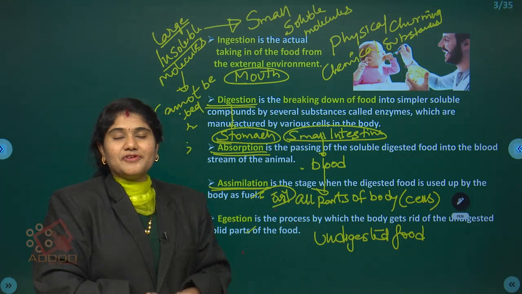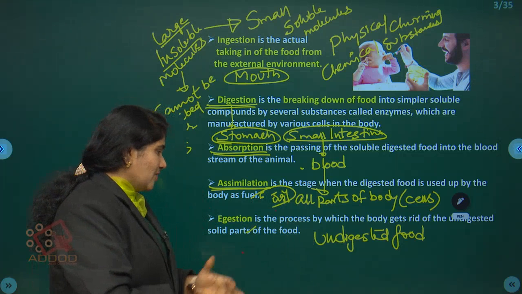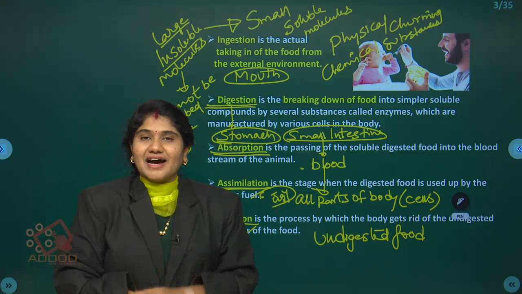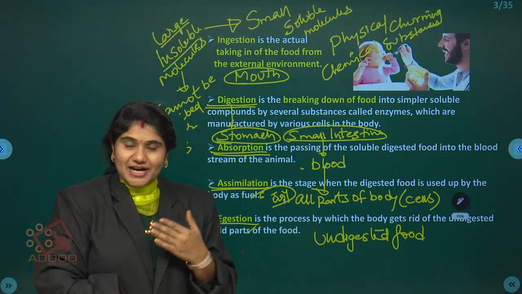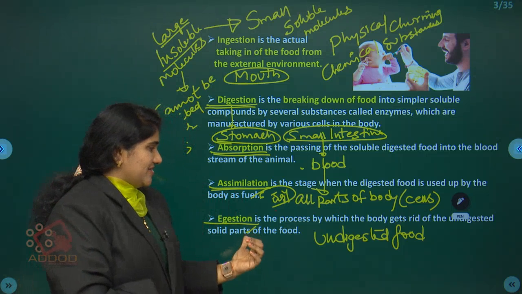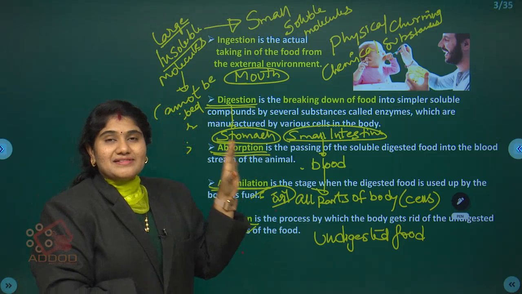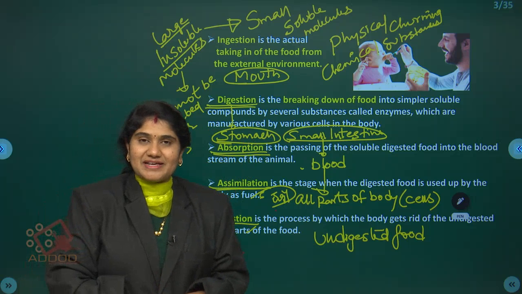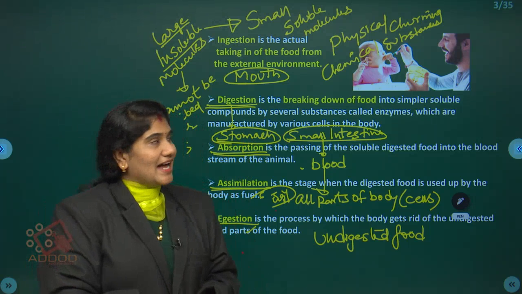That undigested food material will be ejected out by a process called what? Assimilation. The undigested food materials will be ejected out by a process called what? Assimilation. Here, clear? This is about the steps of the process of digestion, or the nutrition which takes place in animals.